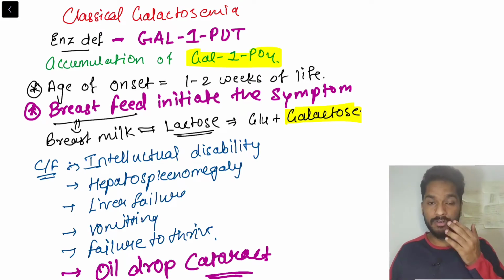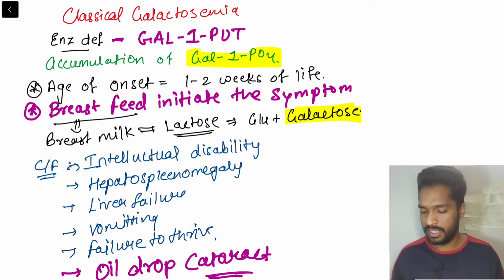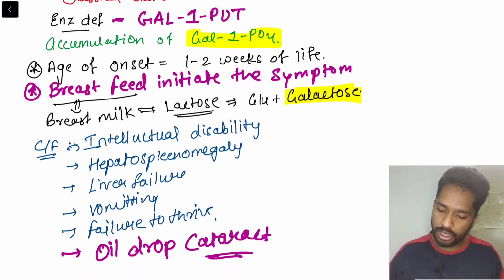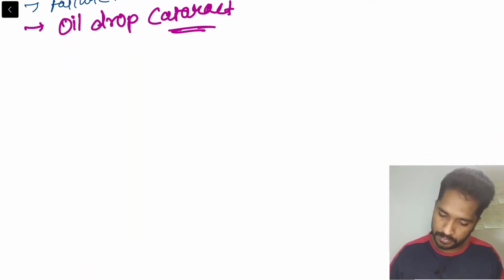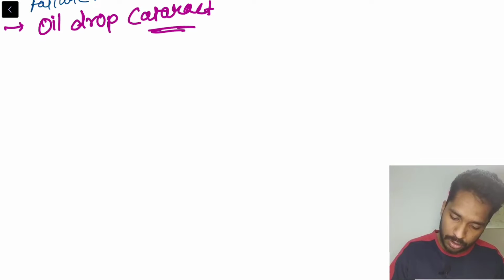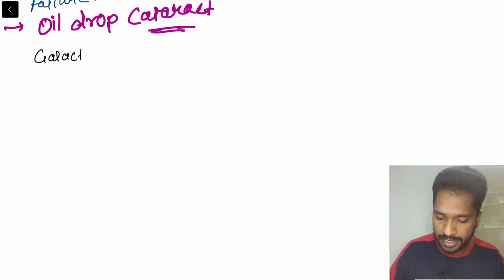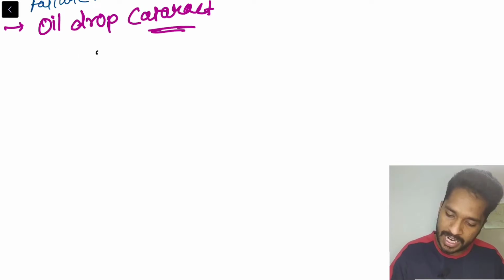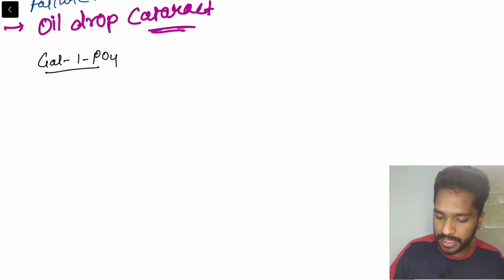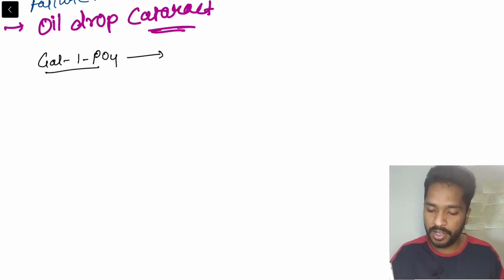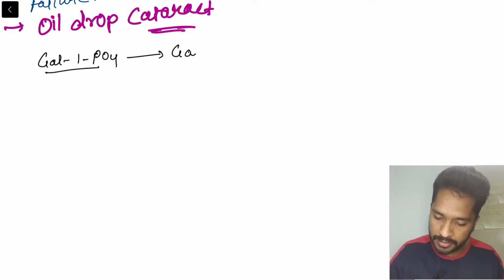Okay, so oil drop cataract. When you learn in ophthalmology, that is a very different type of cataract. There you'll read oil drop cataract is seen in galactosemia. So how does this oil drop cataract occur? Basically, this galactose is not getting converted, and we have accumulation of galactose 1-phosphate. Now this galactose 1-phosphate, which is not able to convert into glucose 1-phosphate, will get converted into galactose again.